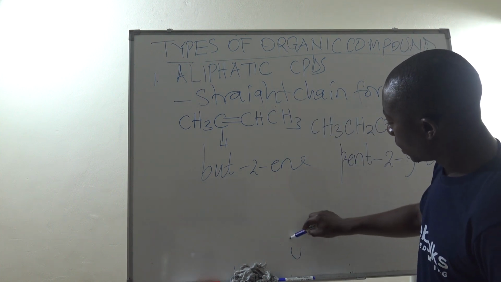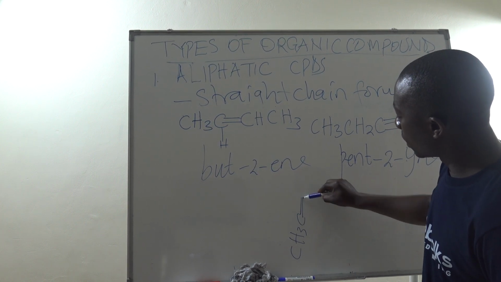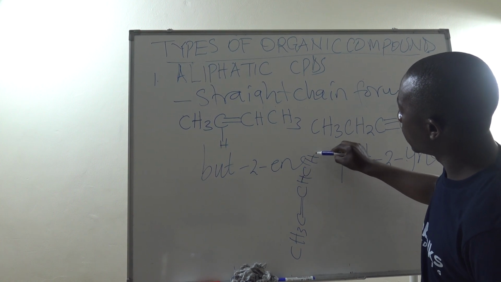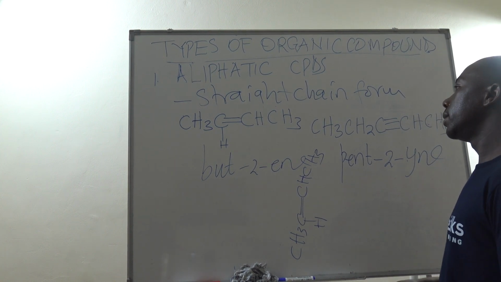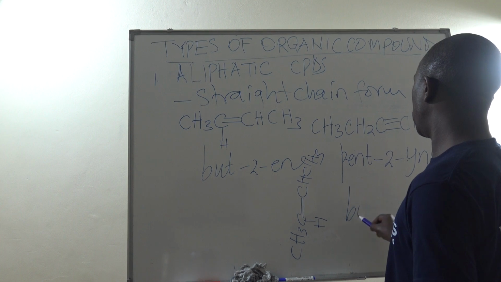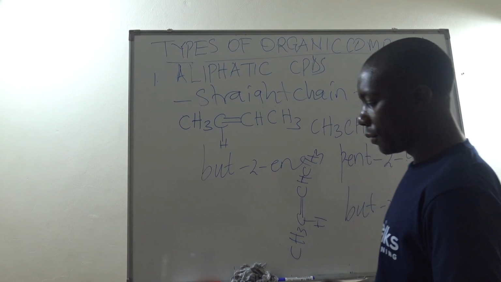Somebody can still write a chain which is vertical like this. So we are saying that for as long as it doesn't have a branch, it is still an aliphatic straight chain isomer. This would still be but-2-ene.